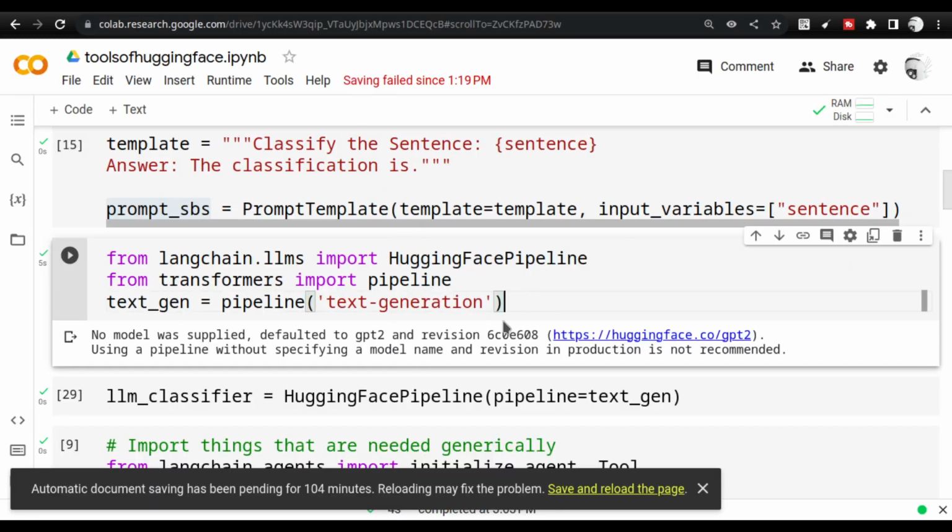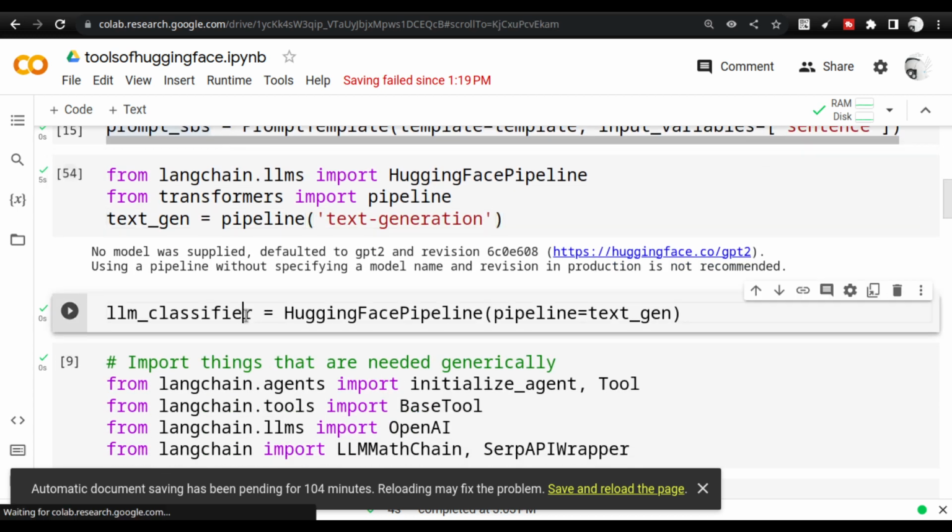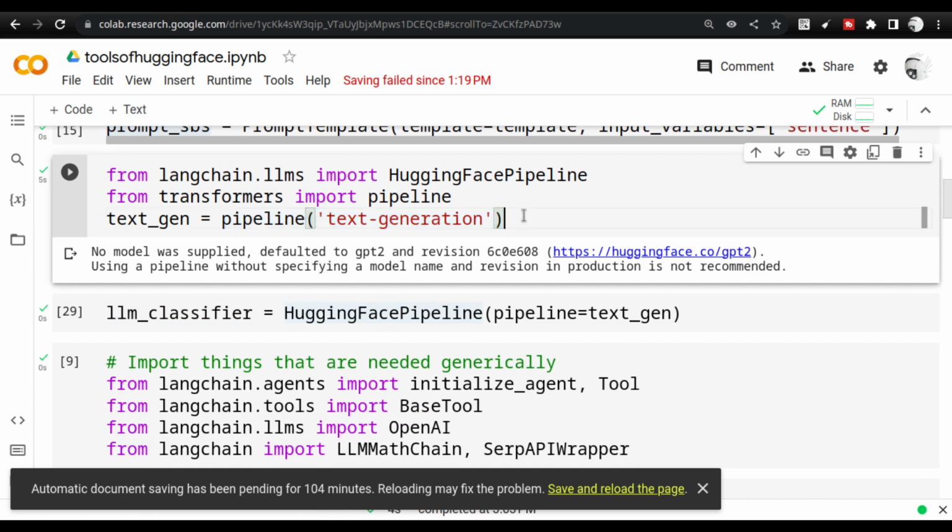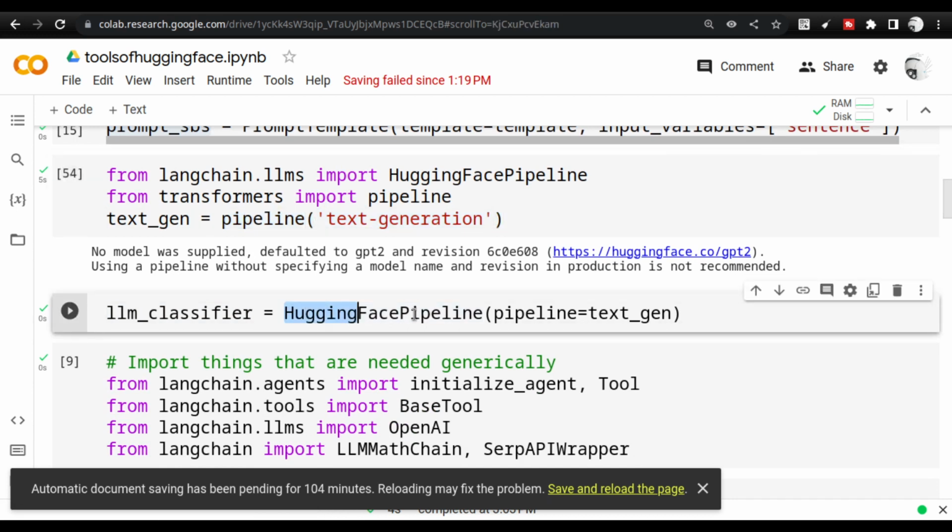Next, I showed you that this is actually a Hugging Face Hub model that has been pulled from Hugging Face Hub, right? This is a transformers object. I am going to convert that into a LangChain object by just passing it through the HuggingFacePipeline class.